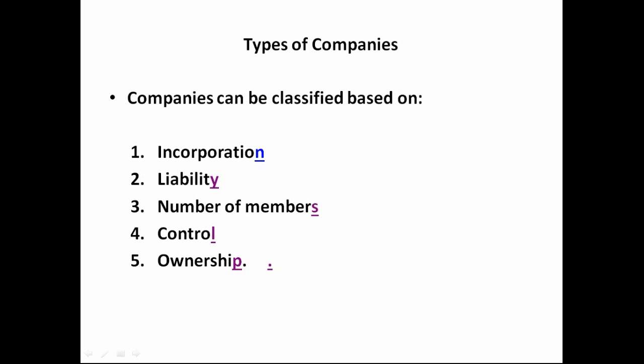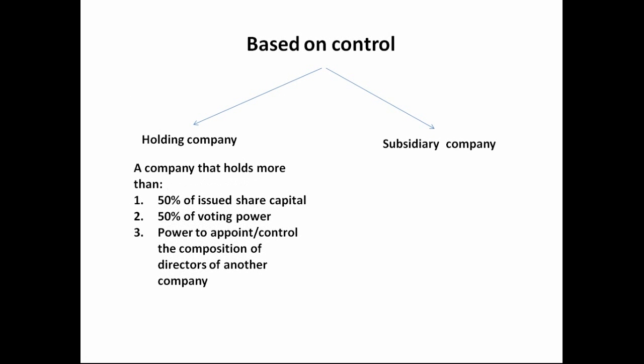Now, next we have to see the company classified based on control. Based on control, the company can be a holding company or a subsidiary company. Now, what is a holding company? A holding company is a company that holds more than 50% of issued share capital of another company. Or it is one which holds 50% of the voting power of another company. Or it should have a power to appoint or control the composition of the directors of another company.